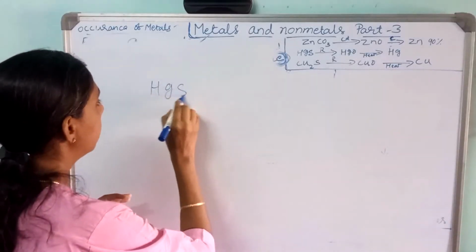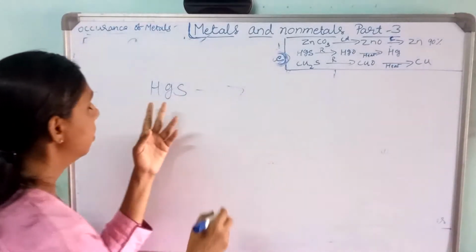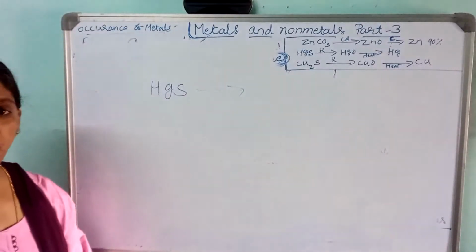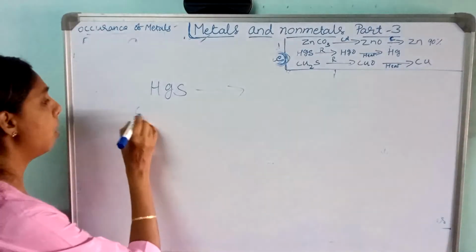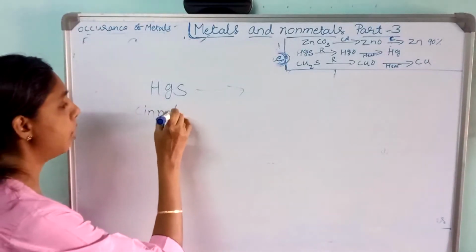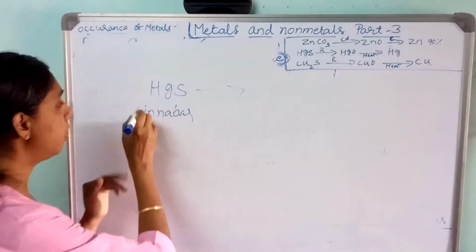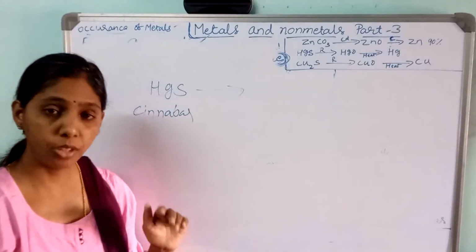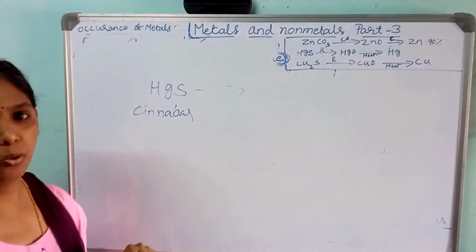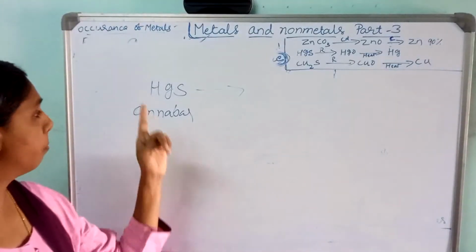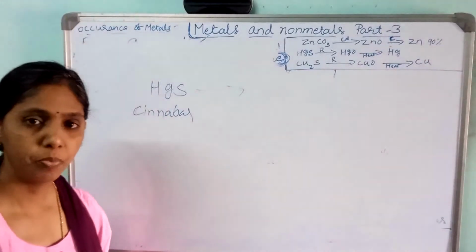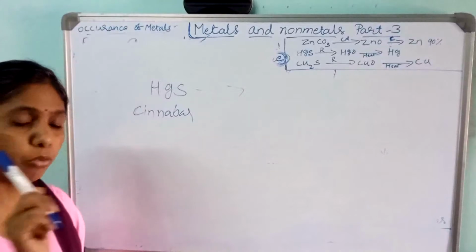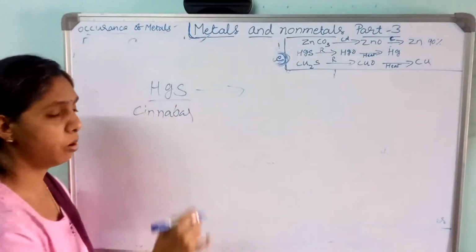They have given, see here, mercuric sulfide. Mercuric sulfide is the ore which is also called cinnabar. So cinnabar is the ore of mercury. You have to remember, write the ore of mercury. If they ask, cinnabar it is. So what is that? Cinnabar is the ore of mercury. Hg means mercury. Okay, here we get mercury in the earth's crust in the form of sulfide.